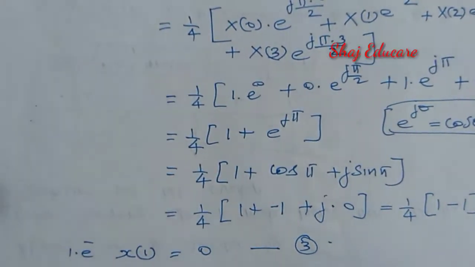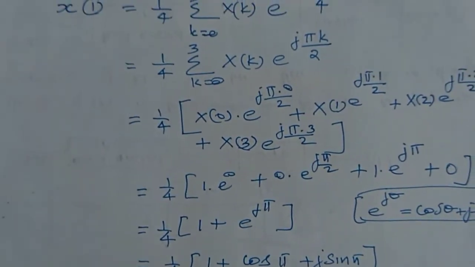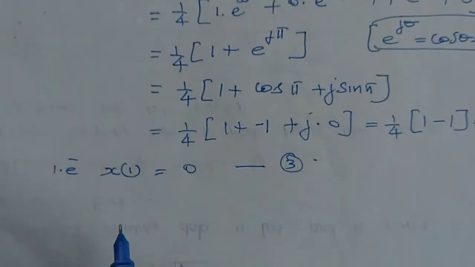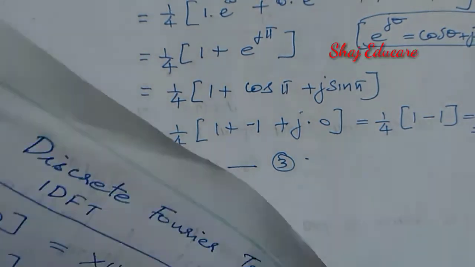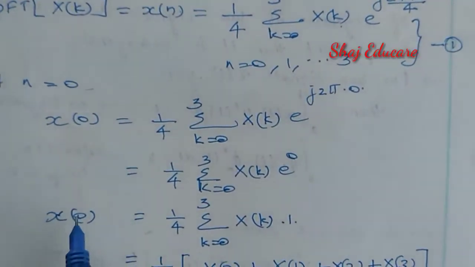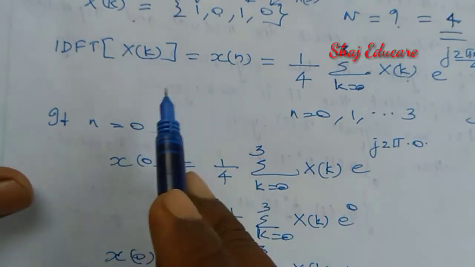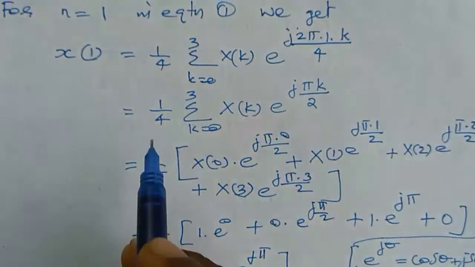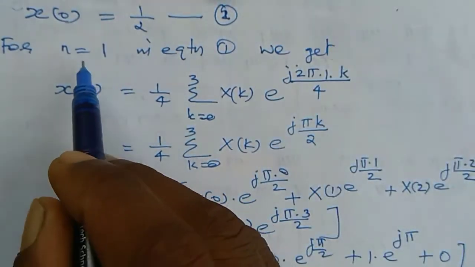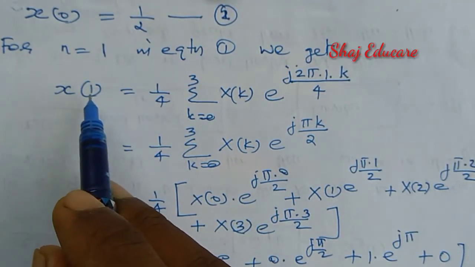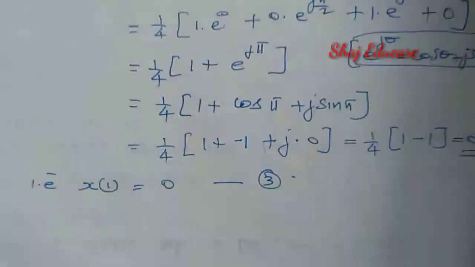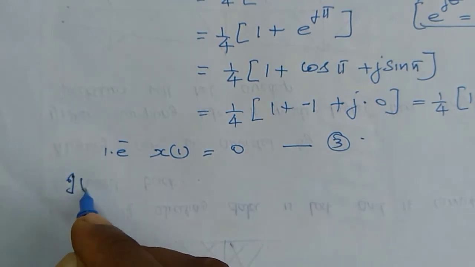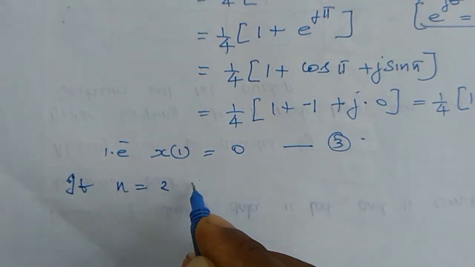Similarly, we have to evaluate the value of x of n for n equal to 2. First of all, we found the value of x of n for n equal to 0. Then we calculated the value of x of n for n equal to 1. And next we have to find the value of x of n for n equal to 2,